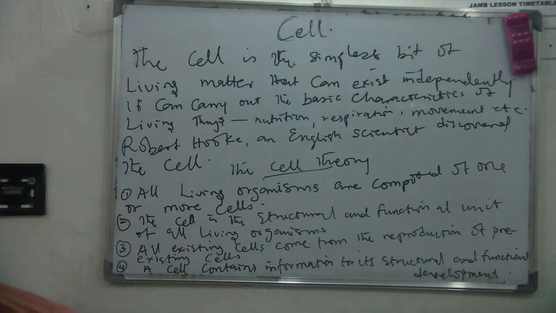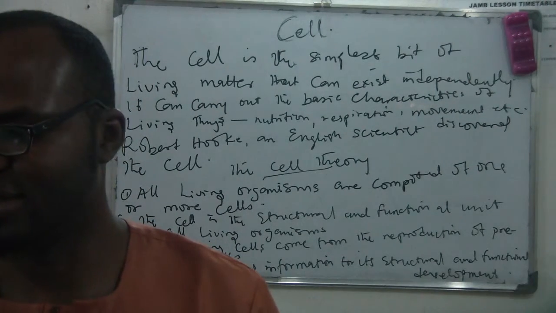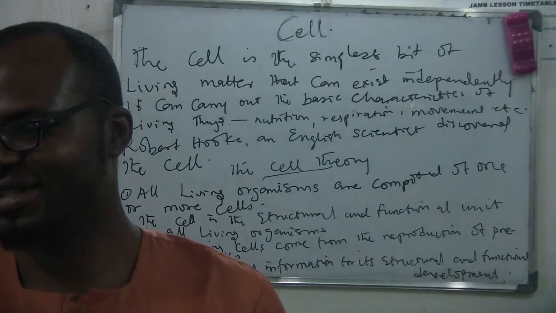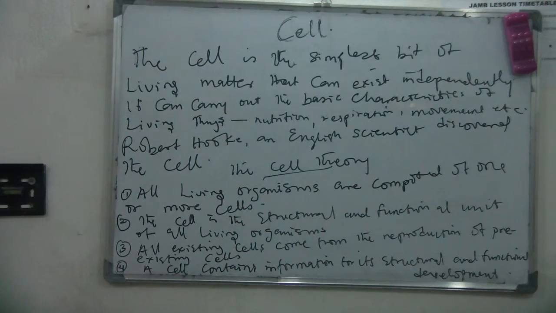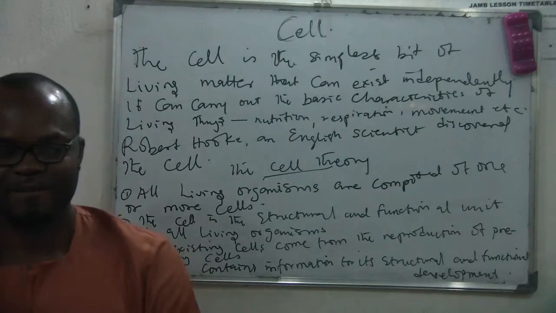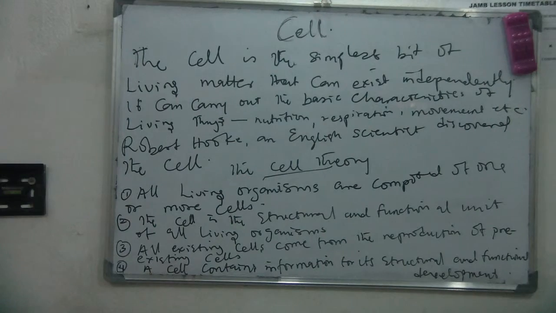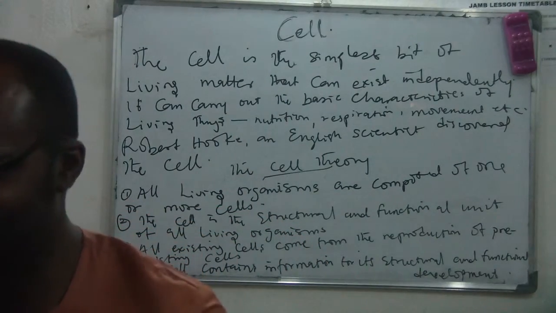When a woman comes from nowhere and tells you that this child is your child, how do you prove it? A DNA test, because inside that DNA there is information that can tell you yes, you are the father, or no, you're not the father. So cells contain information for structural and functional development.